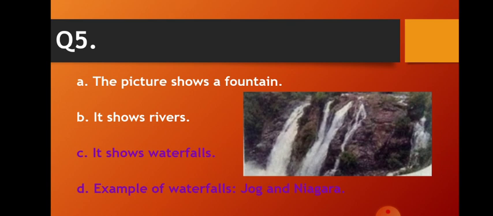So here C and D, both the statements are correct. So I have highlighted it in purple color. Do you know what a waterfall is? A waterfall is a place in a river where water spills suddenly downward. Waterfalls are known for their beauty and power.